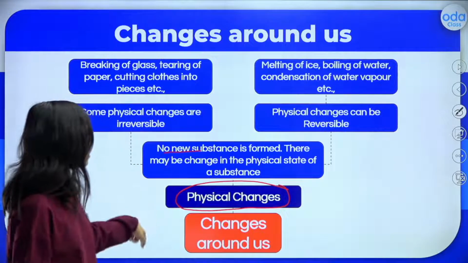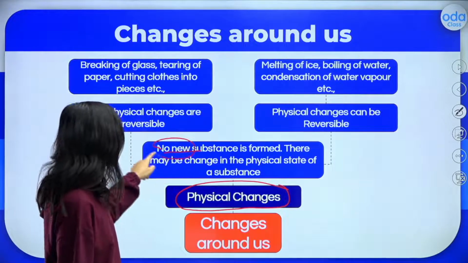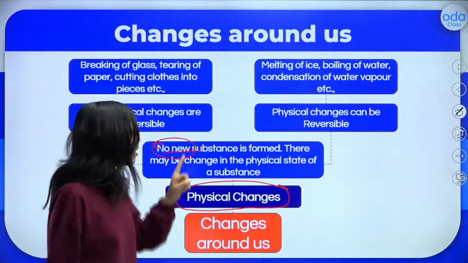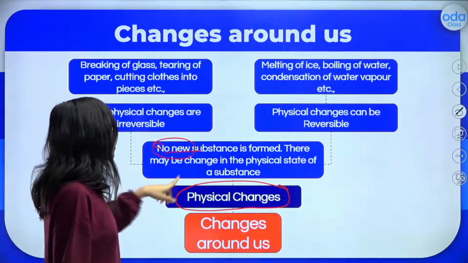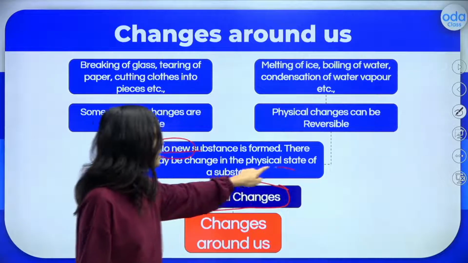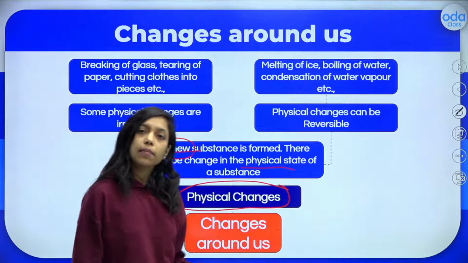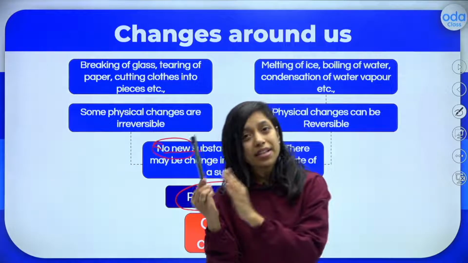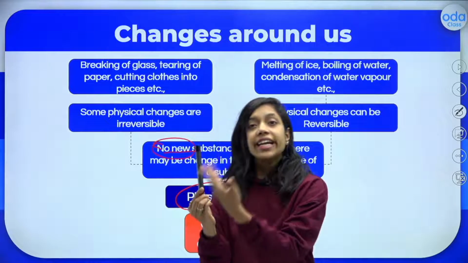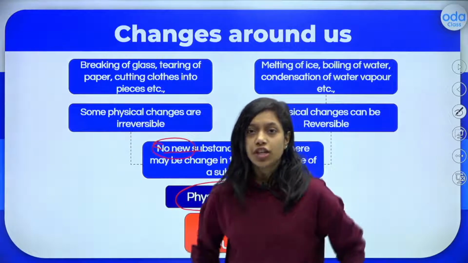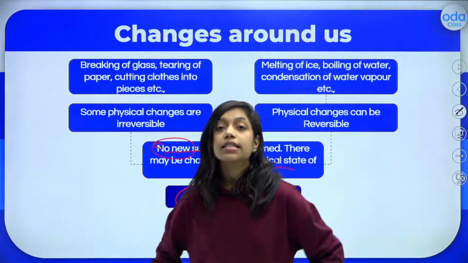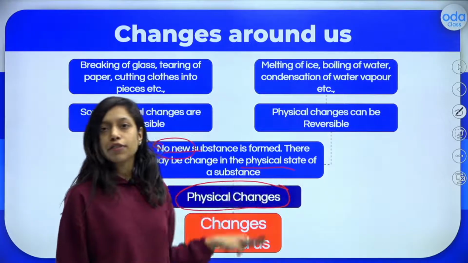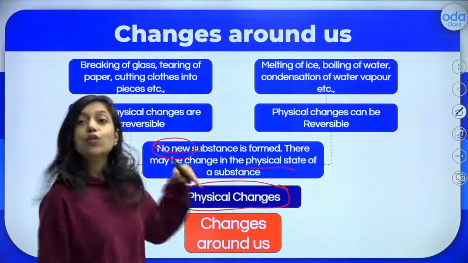So what are physical changes? No new substance is formed. Change is happening externally, internally it is not happening. There may be a change in the physical state of a substance, right? Like there may be a change in the color. If I change the color of this pencil, the pencil will be a pencil only, right? Internally it is not changing, only the color is changing. Or the change may happen in the size of the substance. The changes will happen only in the physical state of the substance. So that is why no new substance is formed.